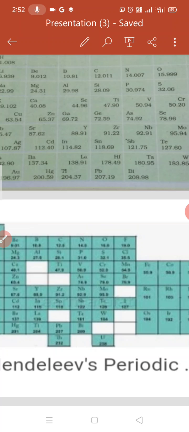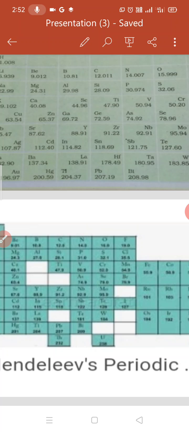The second point is systematic study of element he has done. Number three point, that is classification of element on the basis of fundamental atomic property, as he has related the atomic masses, which is the basic fundamental property of element. So this is a very good arrangement given by the scientist Mendeleev.